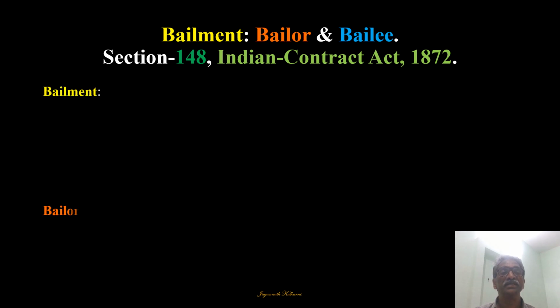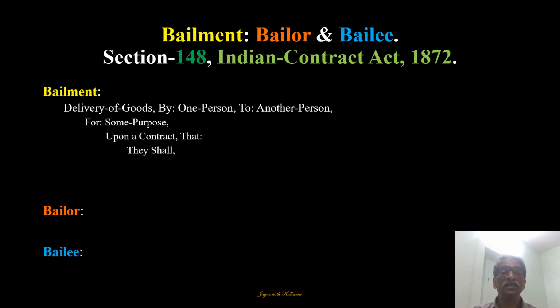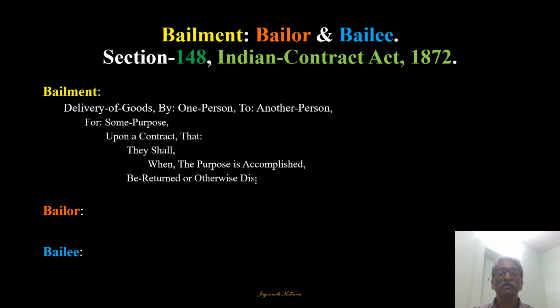Bailment is delivery of goods by one person to another person for some purpose upon a contract that they shall, when the purpose is accomplished, be returned or otherwise disposed of. The goods which have been delivered earlier will either be returned or disposed of when the purpose is accomplished.